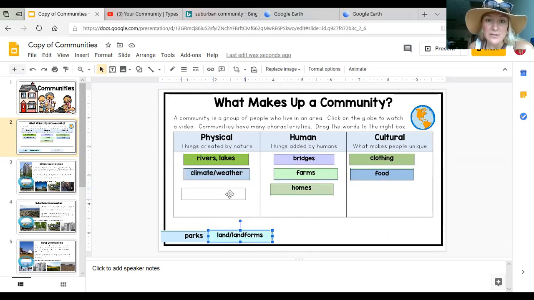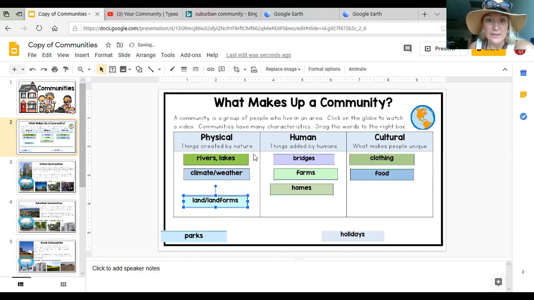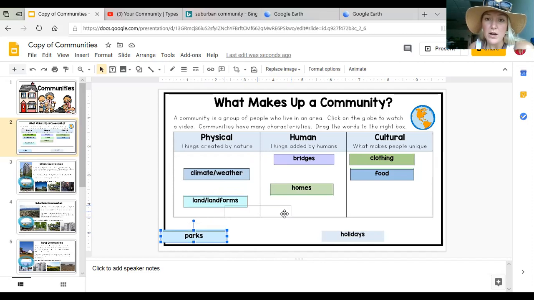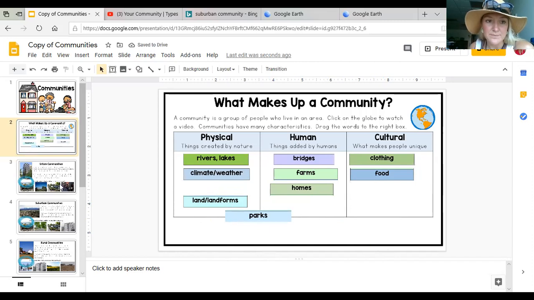Land and formations. In some states, they have mountains. In some states like us, we have a lot of flat land. That is a physical characteristic made by nature. Now, parks are kind of in between. I'll put it in human and in physical because we mark off physical parts. So humans mark off physical parts of a community for their people to enjoy. Also, holidays are a cultural aspect of a community.